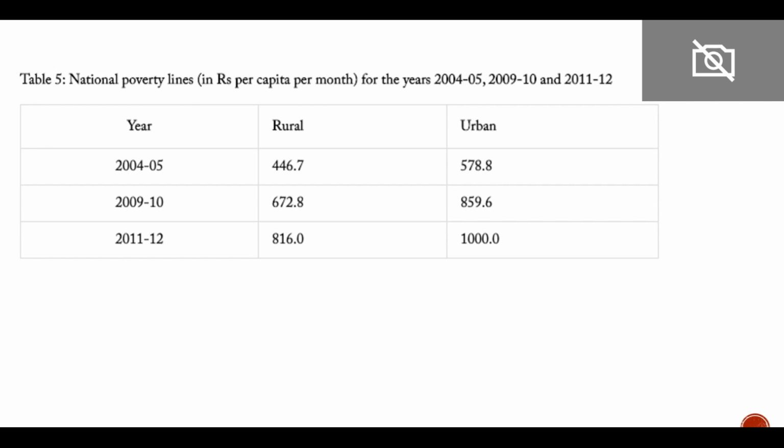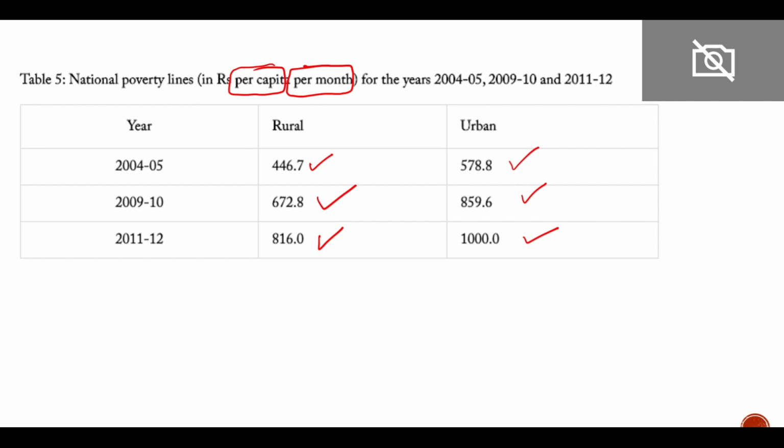As per the recommendations of different committees, different poverty lines have been set like this. For the rural area: 446 in 1973-74, 672 in 2004-05, and in 2011-12, 816. Urban areas: 578, 859, and 1000. Again, this is per capita per month. Please be careful, this is per capita per month during different periods of time. You do not need to remember these poverty lines, right? You can just have an idea.